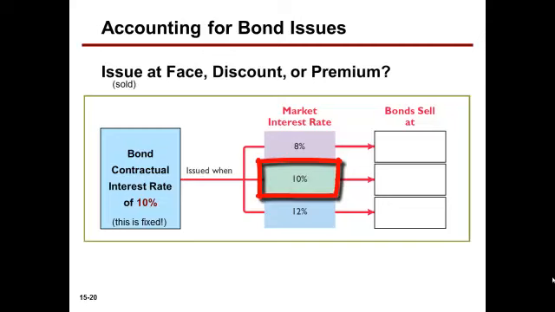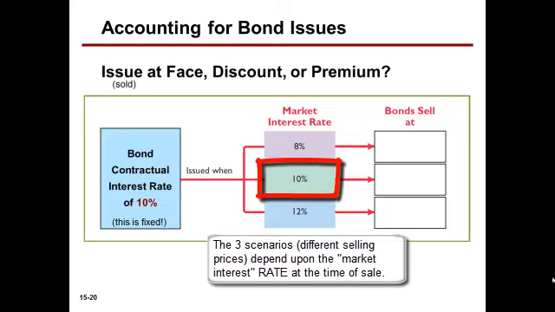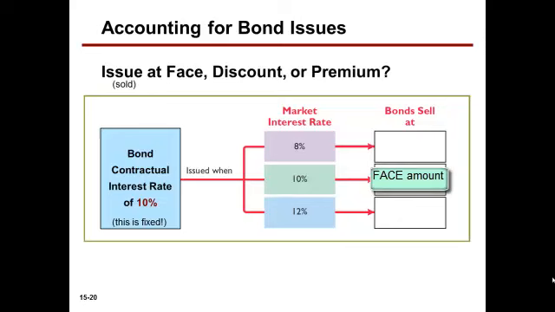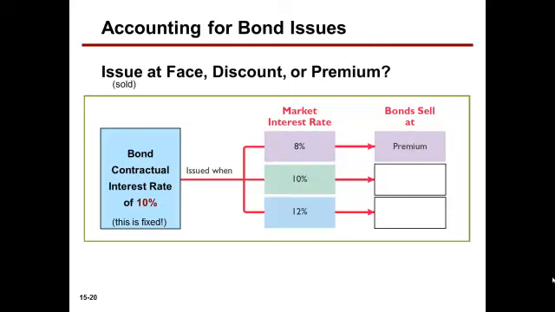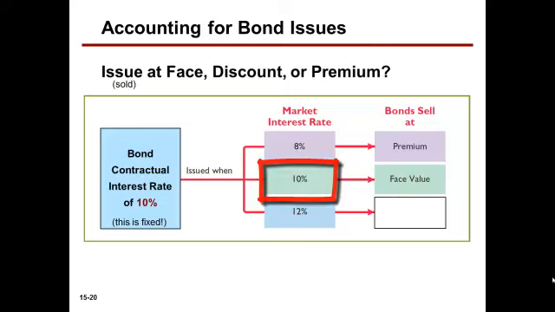Now, let me go for the middle scenario here. If the market interest rate is the same as the contractual coupon rate, or 10%, the bond will sell at face value. It'll sell for the face amount of the bond. If interest rates are lower, in other words, if current bondholders are demanding less than what the coupon rate is paying, those bonds will be very attractive, and those bonds will sell at a premium. That is, they'll sell for higher than the face value. Again, the selling price equalizes the market interest rate demanded by a bondholder and the coupon fixed rate on the bond itself. Again, we mentioned if the market rate is 10% at the time the bond is sold and the contractual rate is 10% coupon rate, it will sell at face value.